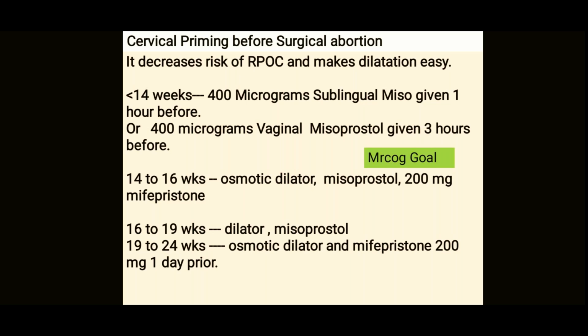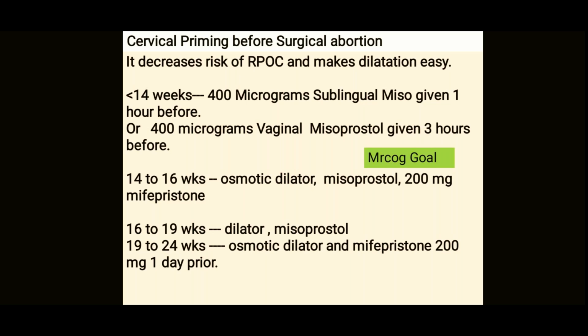Now, cervical priming before surgical abortion. It decreases the risk of RPOC and makes the dilatation easy before going for surgical abortion. If you do a cervical priming, it makes the dilatation easy. It decreases the risk of any retained products of conception. Now, whenever the gestational age is less than 14 weeks, then 400 micrograms of sublingual meso given 1 hour before is enough for cervical priming.